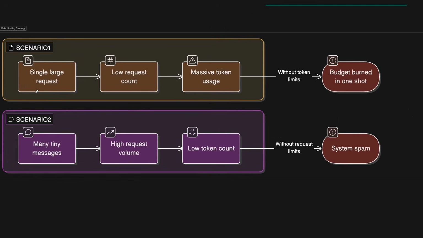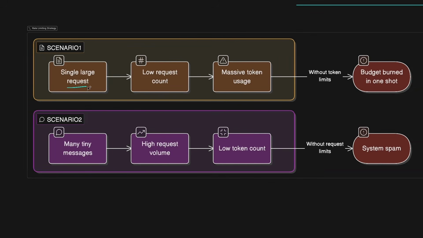For instance, in the first scenario, user might send one large request and a lot of code attached to it. The request count here is 1, which means that it won't be rate limited if we only applied this for the requests, but it will consume massive tokens and a lot of compute power to be able to reply to this user's message.